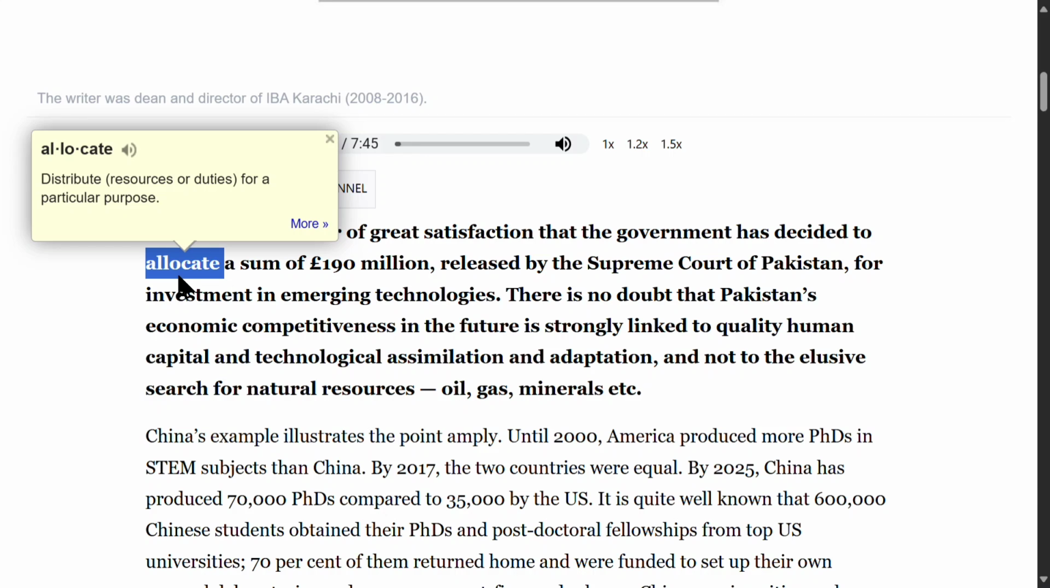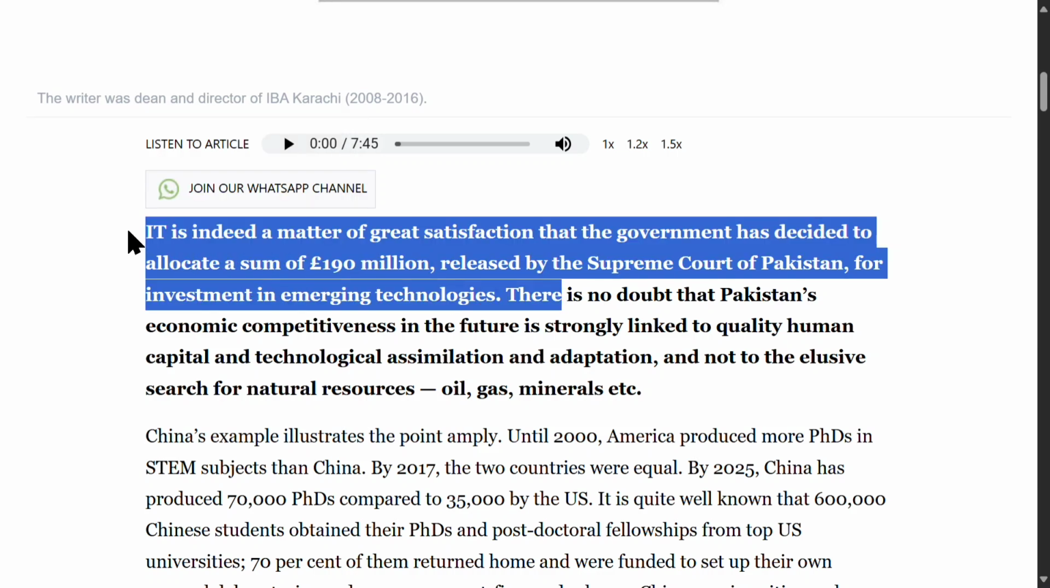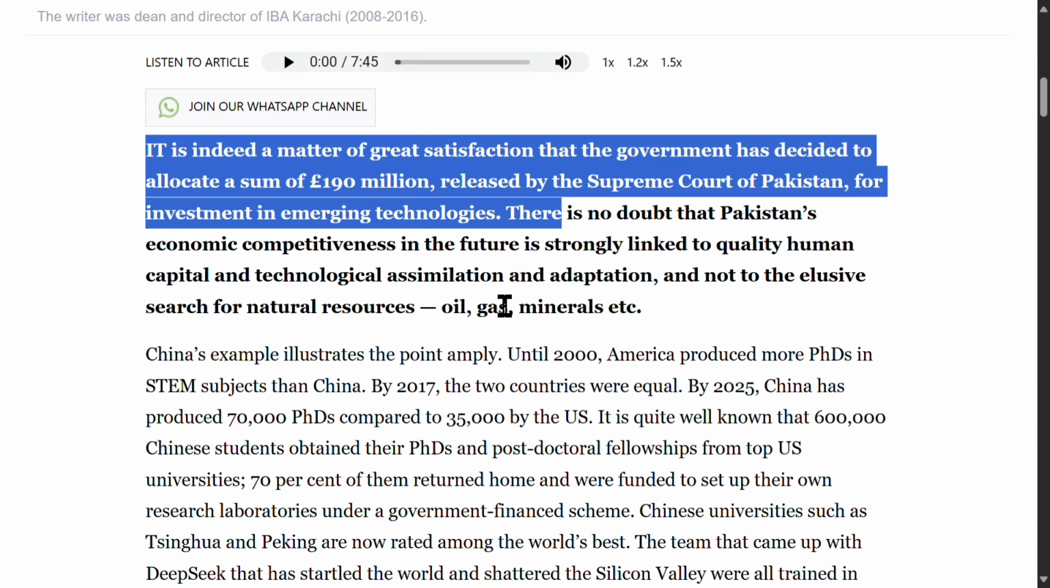Allocate is a verb meaning to set aside resources for a specific purpose. Released by indicates that the funds were made available by the Supreme Court's directive. This opening sentence serves as the thesis statement by introducing the government's decision to invest £190 million in emerging technologies.